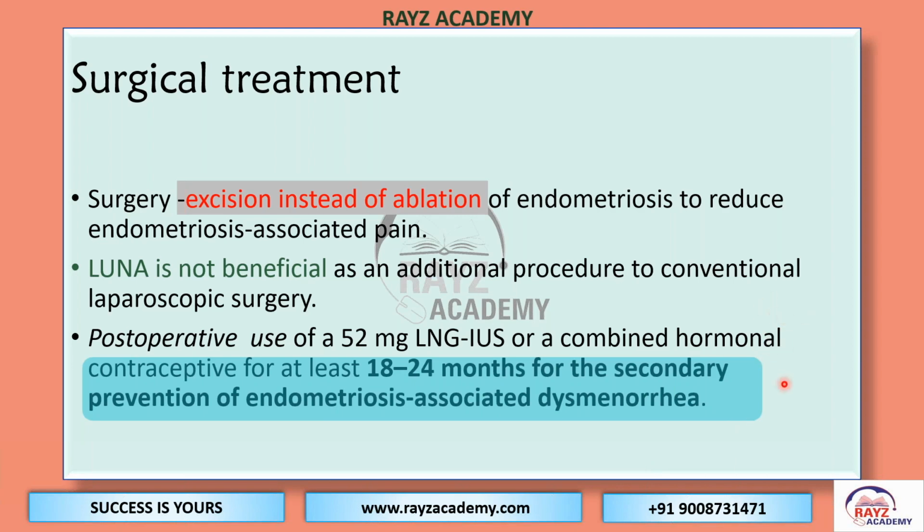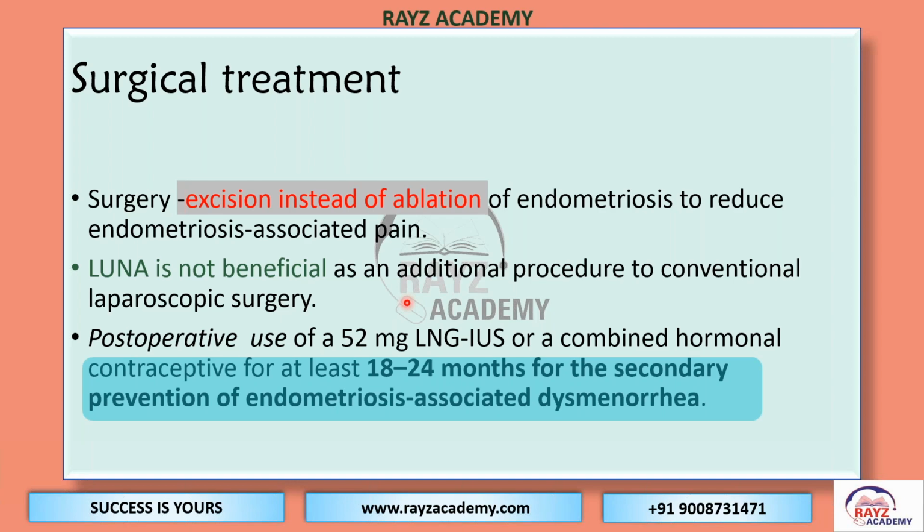So for the prevention of dysmenorrhea, even after the surgery, because of endometriosis, we have to counsel the patient before surgery that surgery may not completely relieve her pain, and postoperatively as well she needs to use the treatment. But surgery can, to some extent, reduce the level.